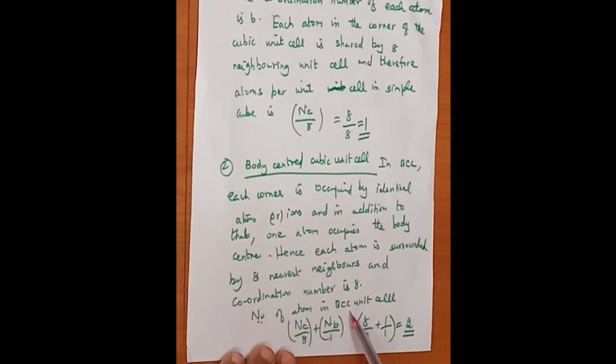So the number of atoms present in the BCC, the body centered cube unit cell, is, at the corner it is 8, right? The central atom is 1. So when you divide 8 by 8 plus 1 by 1, the answer will be 2. So the number of atoms present in the unit cell of a body centered cube is 2. So this is also another important one.